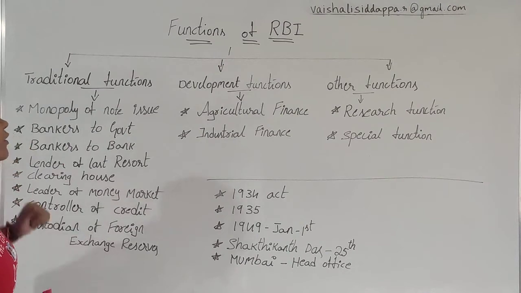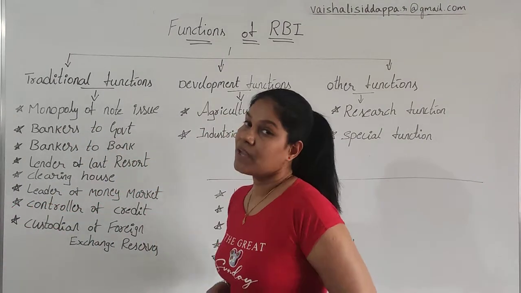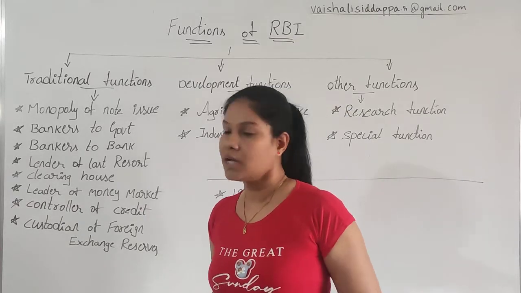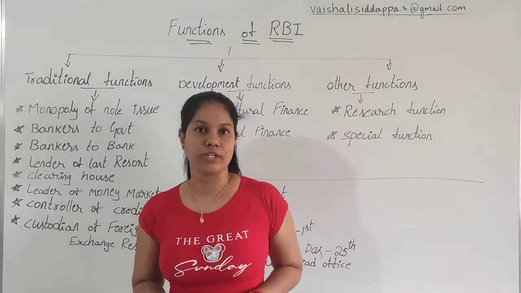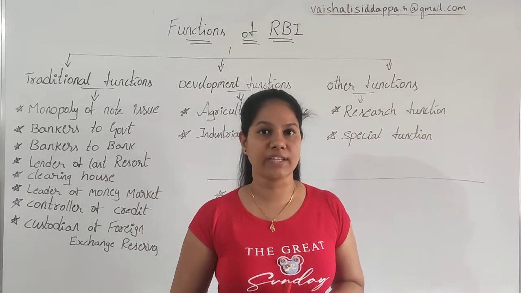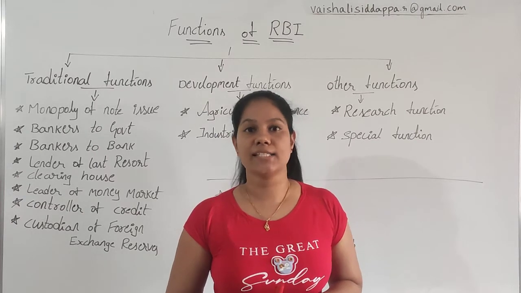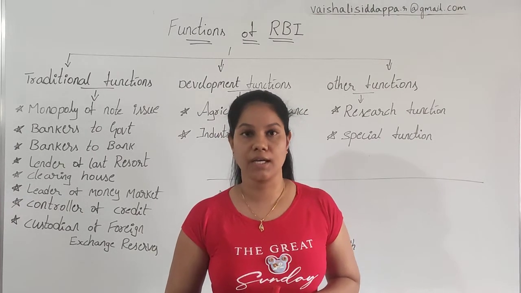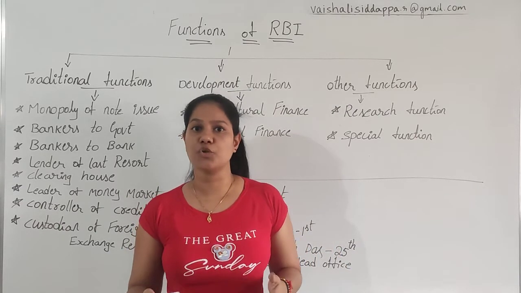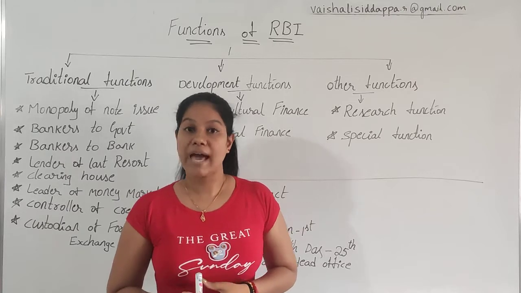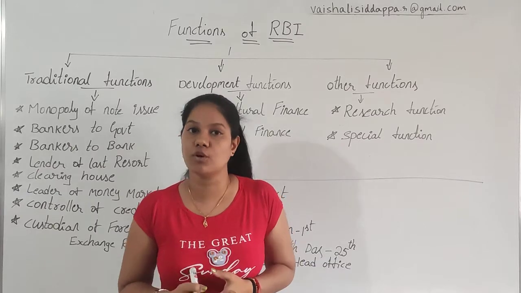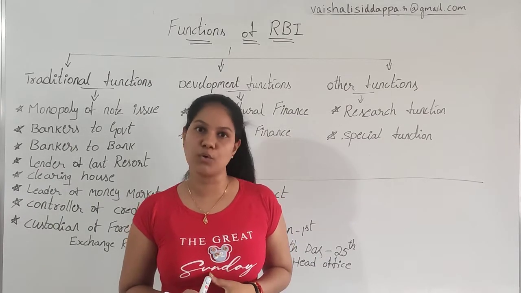Let me talk about the first, which is traditional functions. There are 8 functions in the traditional functions. The first one is monopoly of note issue. The central bank's first most important activity is issuing currency notes to everybody. It can be 10 rupees, 5 rupees, 100 rupees, 20 rupees, 1000 rupees, 500 rupees. These days we have 2000 rupees and 200 rupees also. After demonetization we got the new currencies too.